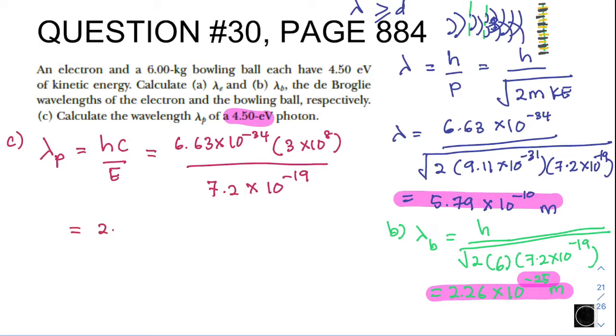Therefore, the lambda will be 2.76 times 10 to the power of negative 7 meter.